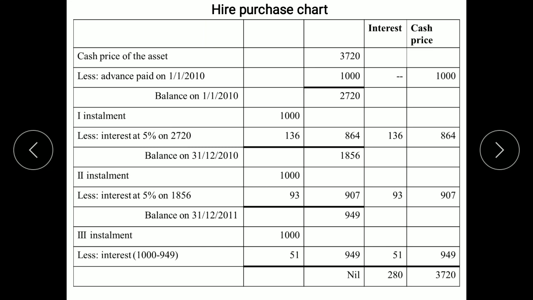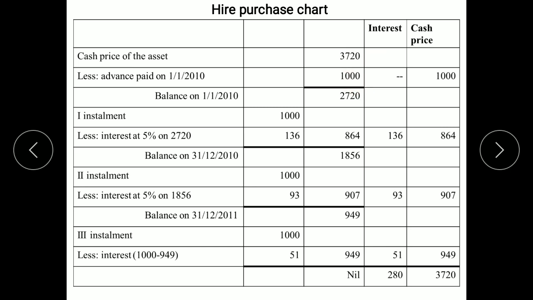To begin with, we will begin with the cash price of the asset. Cash price of the asset is given in the question, 3,720. So the cost of the asset is 3,720. Out of this total cost of the asset, the purchaser has paid an advance. So the advance amount has to be deducted from the cash price of the asset, less advance which is paid on 1st January 2010.